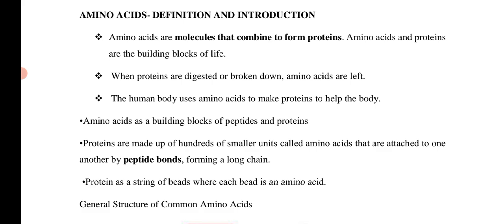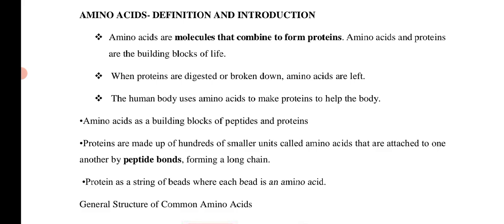Amino acids are the building blocks of peptides and proteins. Without amino acids we cannot form a peptide, and these peptides are finally called a polypeptide and form a protein. Proteins are made up of hundreds of smaller units called amino acids that are attached to one another by peptide bonds, forming a long chain.